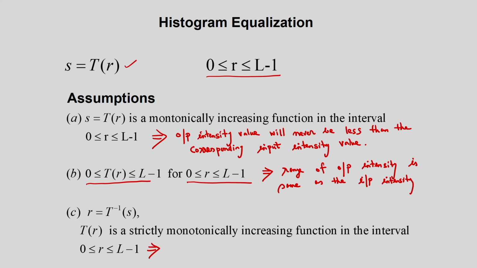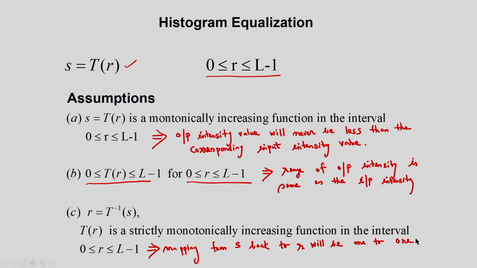That T(R) is a strictly monotonically increasing function in the interval 0 to L minus 1, corresponding to the input value R. That is, the mapping from S back to R will be 1 to 1.